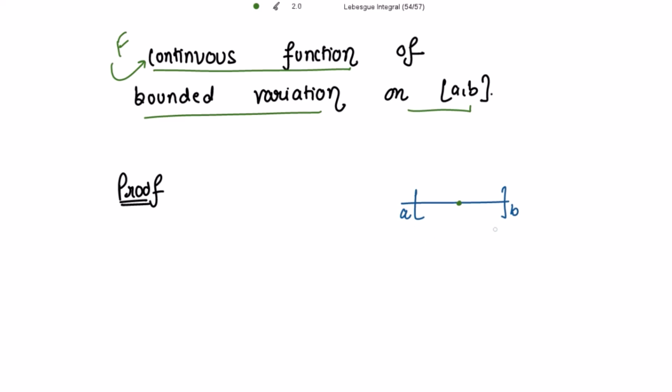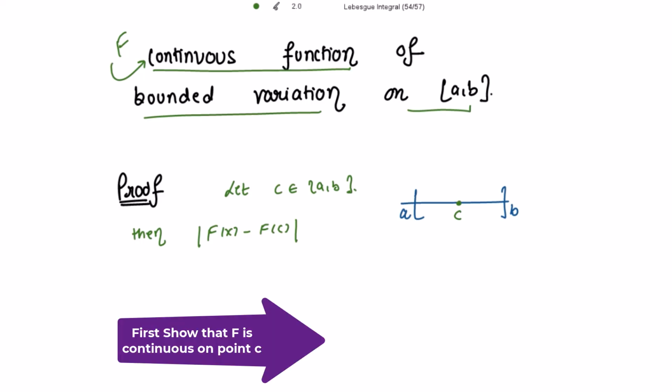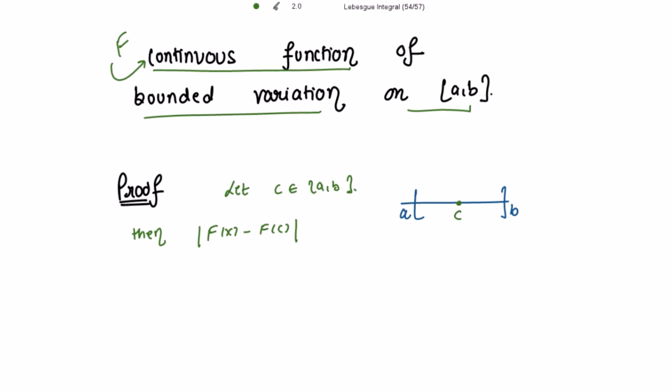So this is your closed interval [a, b], and I'm going to consider a point c belonging to this interval. Then I need to take the mod of F(x) minus F(c), because I need to show that capital F is continuous on this closed interval. For that, first I'm going to show that it is continuous at this point c belonging to the interval.